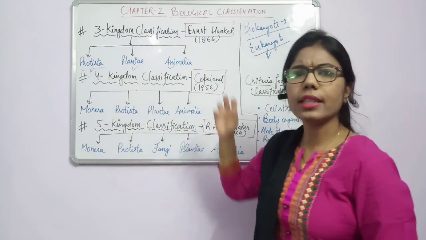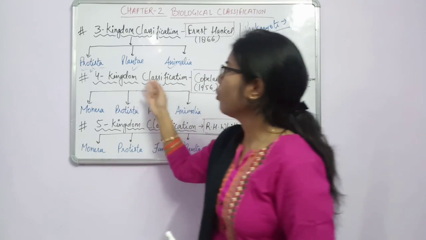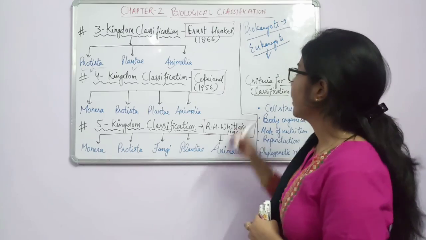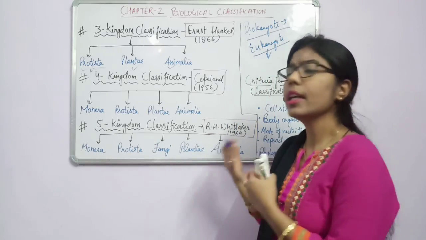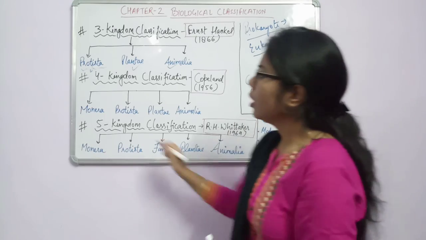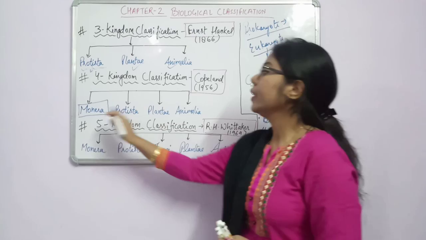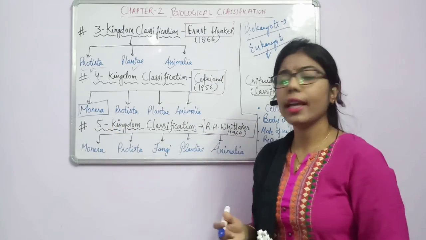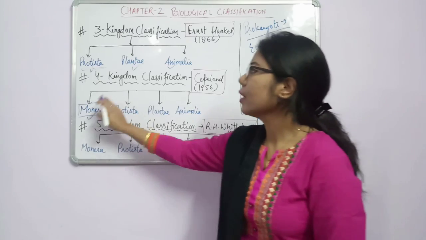The four kingdom classification. Fine. So what is the importance of the four kingdom classification? We can classify the bacteria as well, because the structure of bacteria is different from other organisms. So they added one more kingdom. What is it? Monera. In Monera they kept all the bacteria, that is the first kingdom.